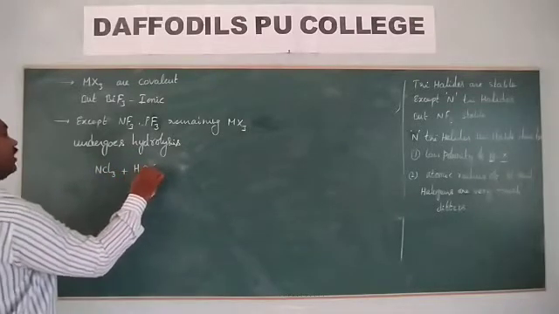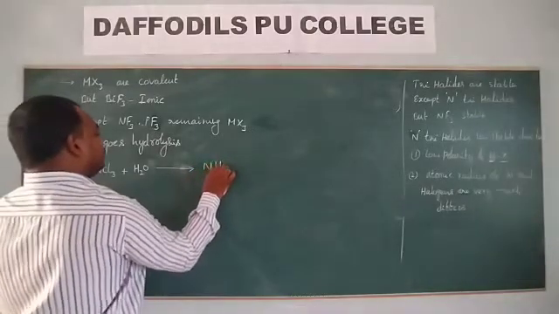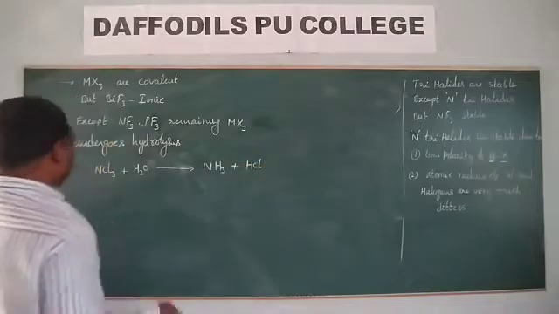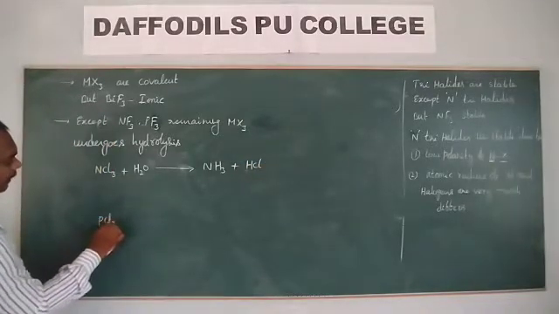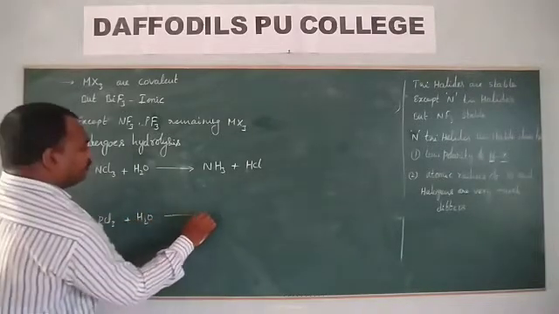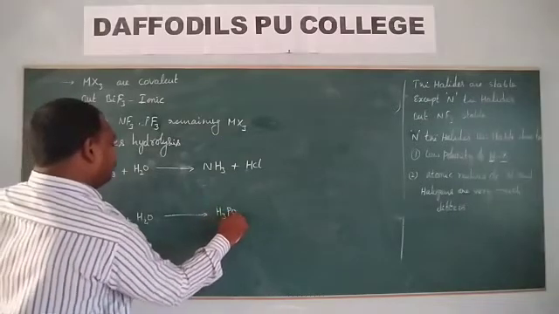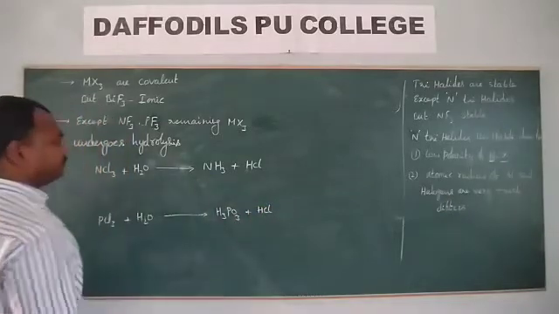When this NCl3 undergoes hydrolysis, you will get NH3 and HOCl. When PCl3 undergoes hydrolysis, you will get H3PO3 and HCl.